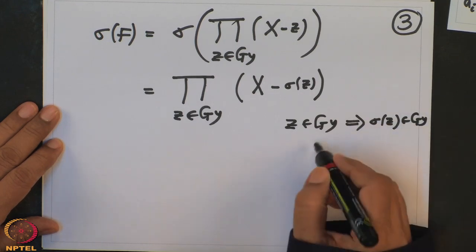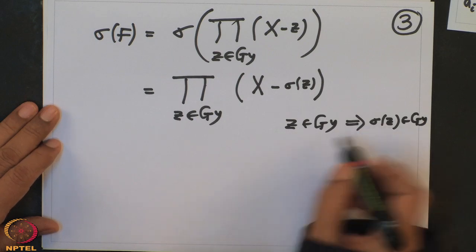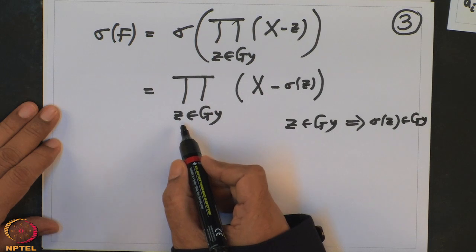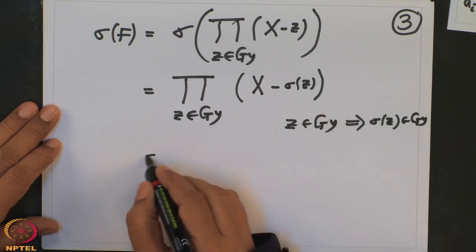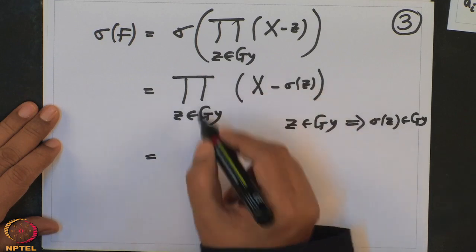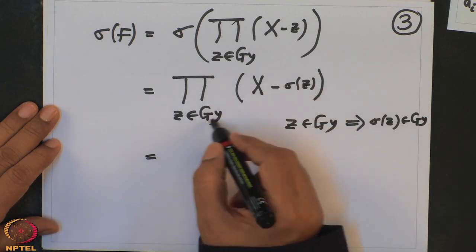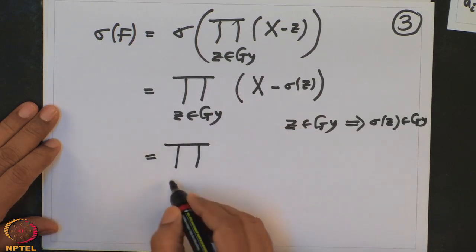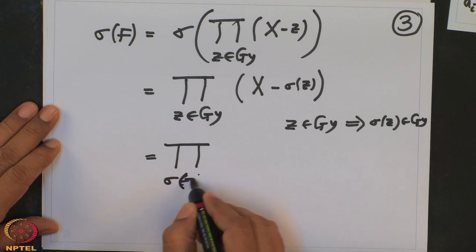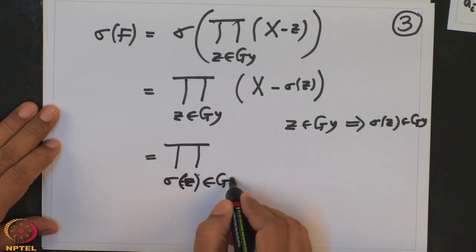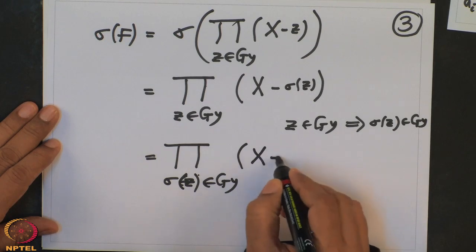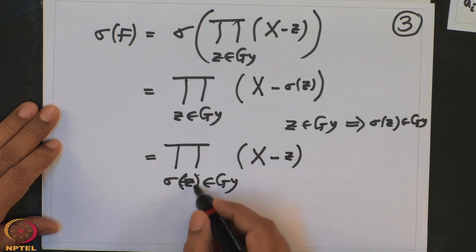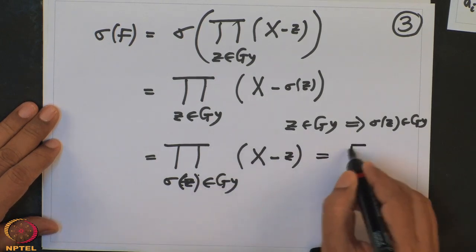Not only that, therefore I could have just replaced sigma z by z. So this product is running over the orbit of y. So I could have simply written this as the product over sigma z in the orbit of y of x minus z. But this is the same as f.